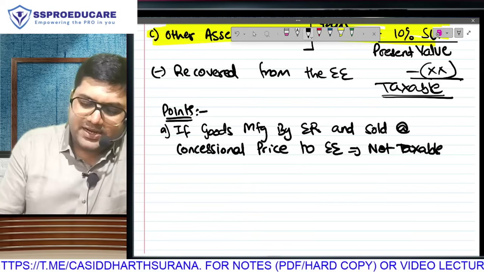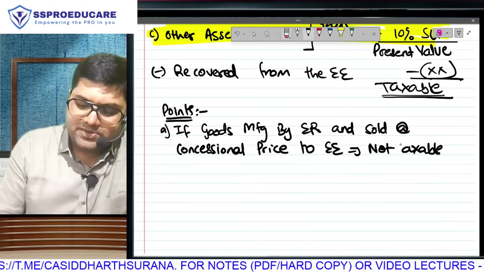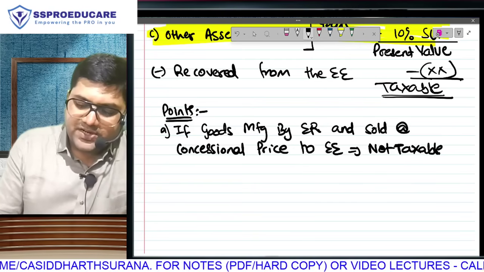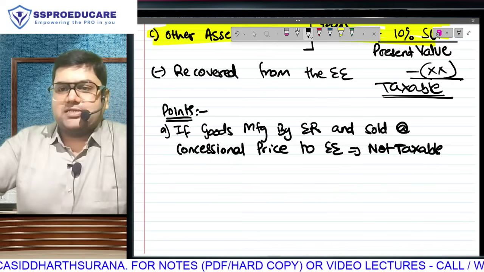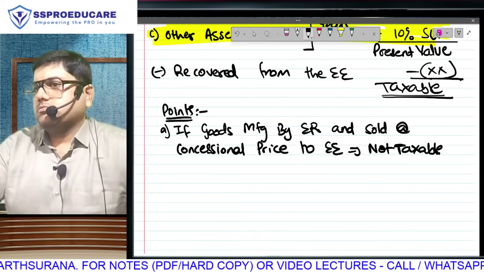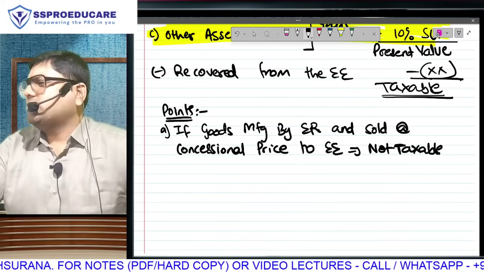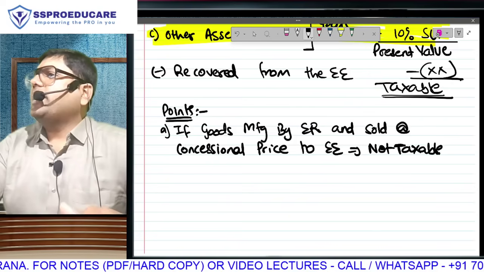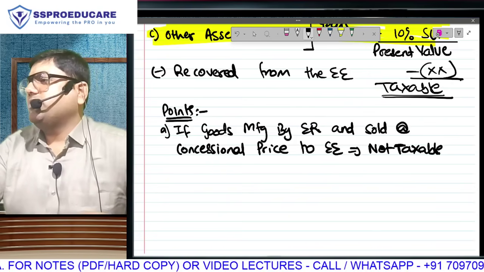We just studied that anything sold at concessional price will be taxable, the difference. But if it is employer manufactured goods, it won't be taxable. For example, employer is making shoes, Skechers or Bata or anybody, and that sold to the employee at concessional price will not be taxable.